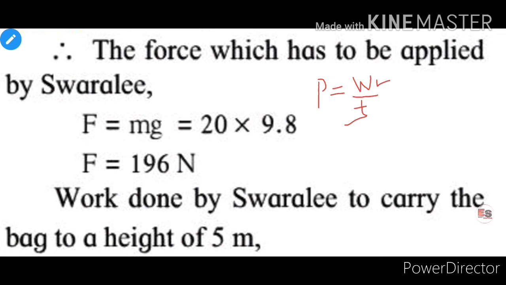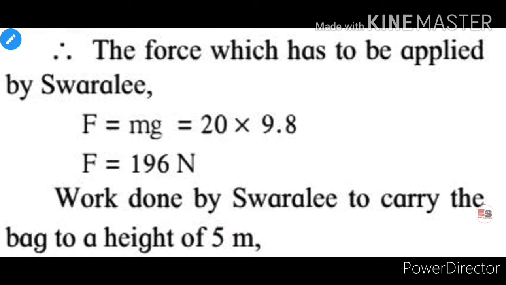Therefore, work done W is equal to F into s. In this formula also, we know the value of s, but value of F we don't know. Therefore, first we have to calculate the value of F, that means force which she has applied.